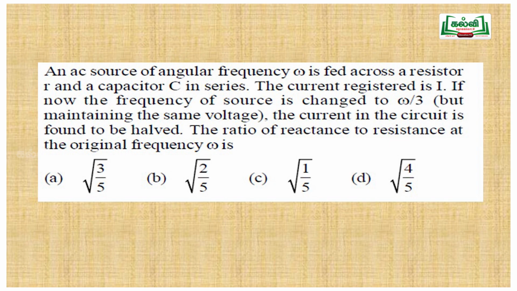Now the formula: I maximum equals V maximum by square root of R square plus 1 by omega C whole square. It is nothing but R square plus Xc whole square. Also I RMS by 2 is equal to V RMS by square root of R square plus 1 by omega by 3 C whole square. By comparing both the equations, we get square root of 3 by 5. We have to be very careful in the calculation of these kinds of things, so you have to check it out. So the option A, that is root 3 by 5.